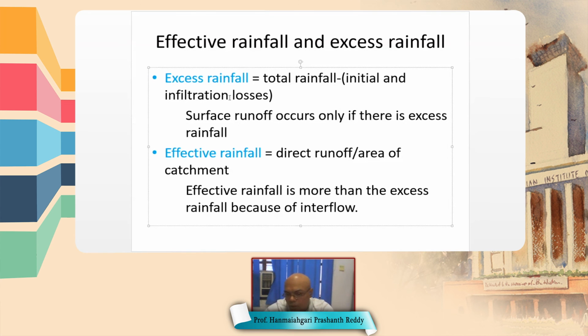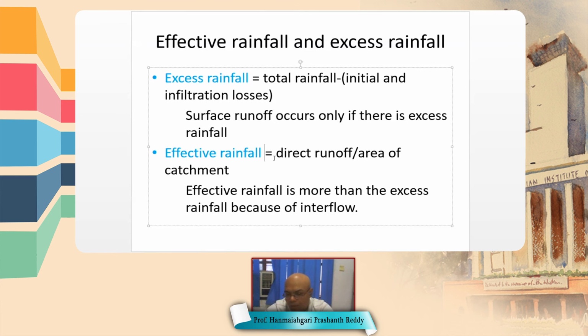But in effective rainfall, because this is direct runoff, direct runoff is rainfall minus initial losses and infiltration losses. At the same time, sometimes this infiltrated water may join the stream or join the surface of the watershed before the outlet. So here the interflow is also considered. So effective rainfall is more accurate than excess rainfall.